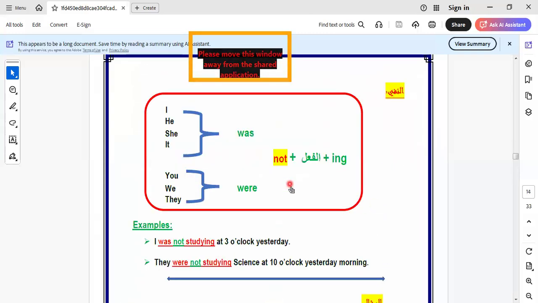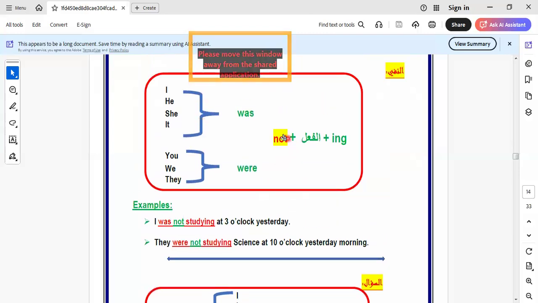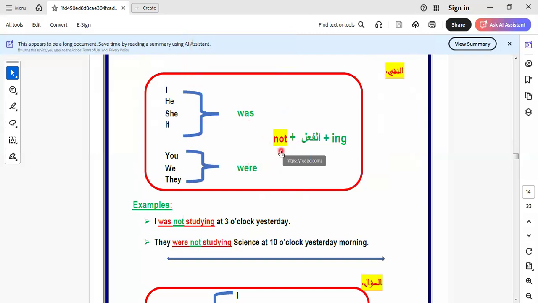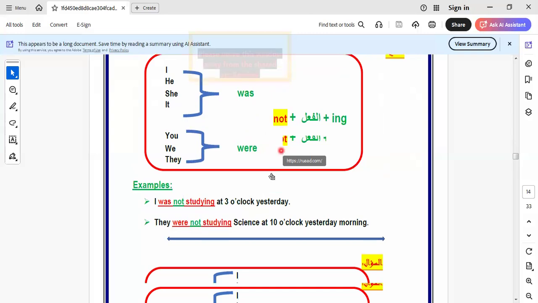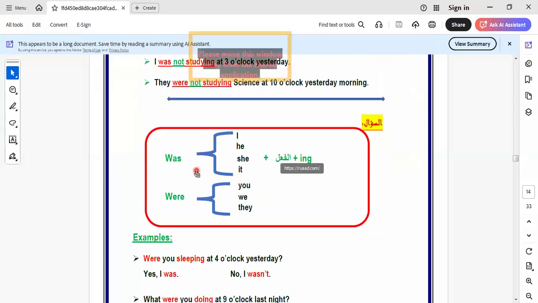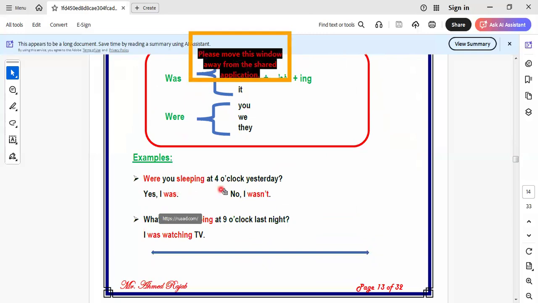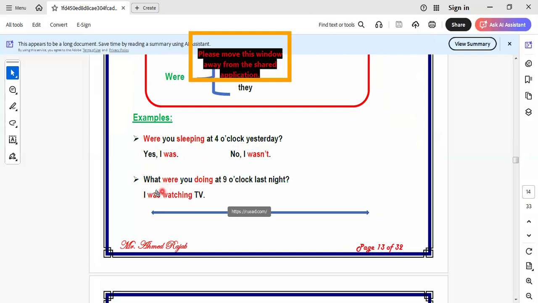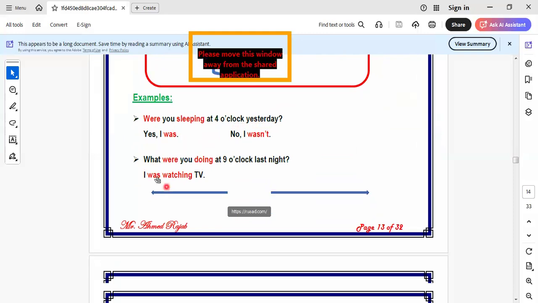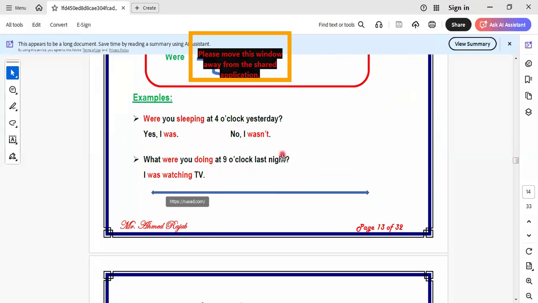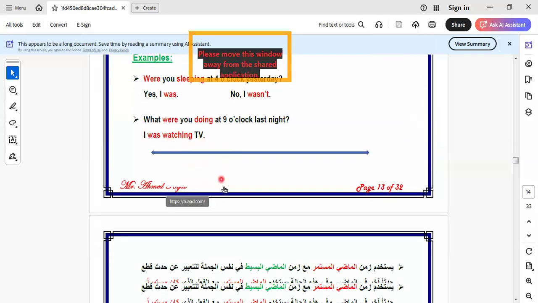Let's go to another item, which is when we use it in the negative form. Here we can't have a misunderstanding, because we have the helping verb was and were, and I put not only. And when we make a question, I put the verb before the subject, like this: was I, he, she, it plus the verb plus ing. We say, were you sleeping at 4 o'clock yesterday? I say yes I was or no I wasn't. When we use it in a WH question, I say, what were you doing at 9 o'clock yesterday night? We say I was watching TV, I was playing football, and so on.